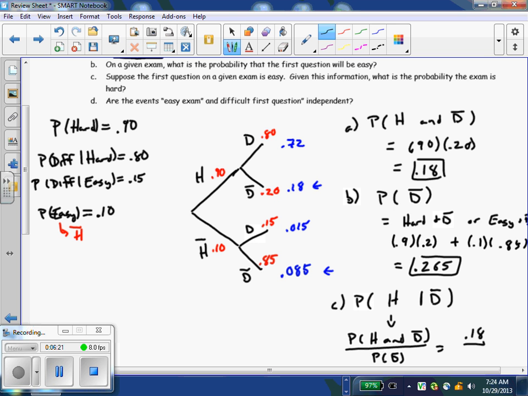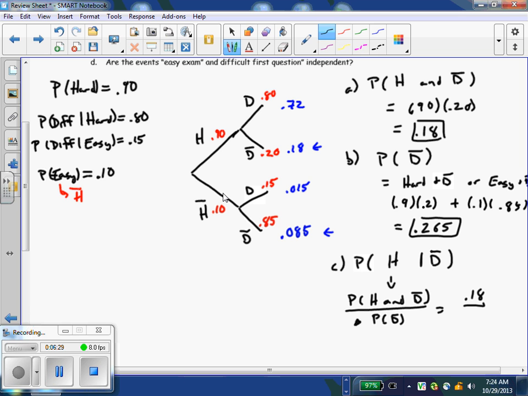Probability that we have an easy first question, excuse me, not difficult. We actually just did this part in part B. I'm going to take advantage of the work I just did. I just did this probability of an easy question up here in part B. It's sitting right there in part B. Take advantage of the work we've already done. So 0.18 divided by 0.265. So if the first question is easy, there's a 68% chance that this is going to be a tough test.